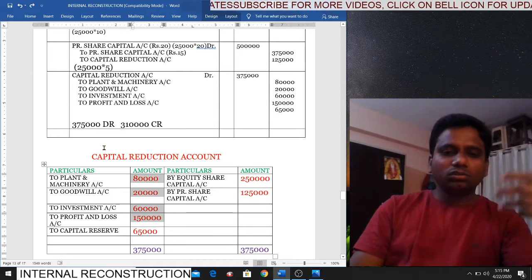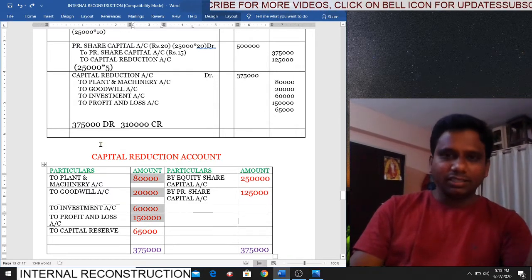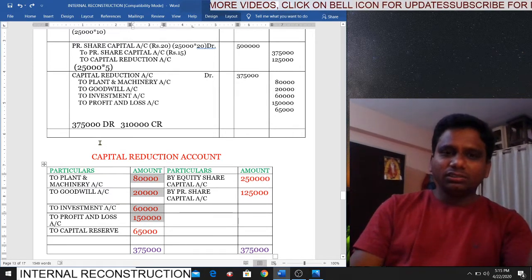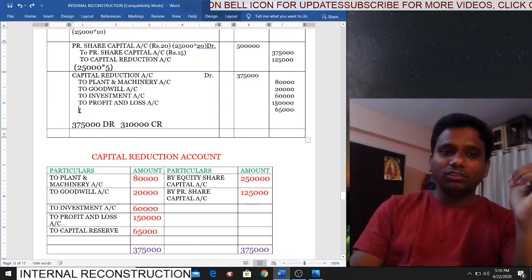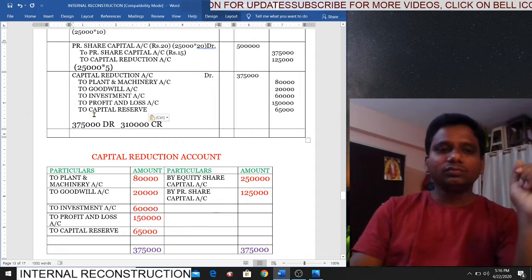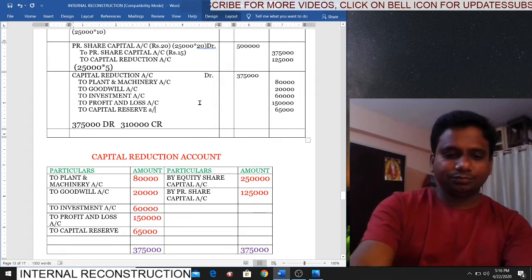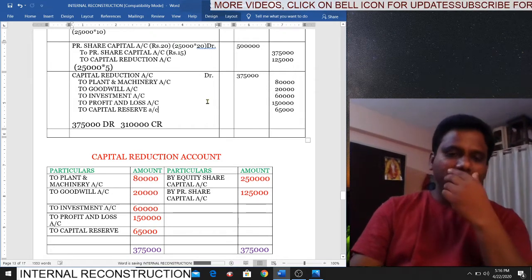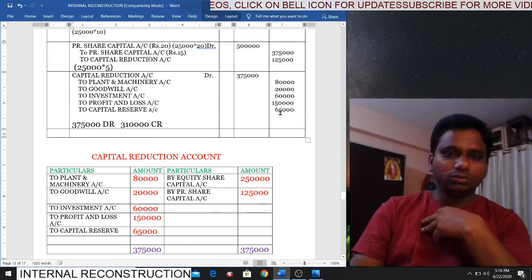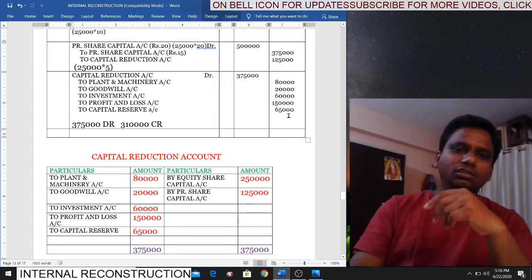So we have 65,000 more credit. I said, if there is any balance in the capital reduction account, that amount we will transfer to which account, students? Capital reserve account. How much? 65,000. This is the third entry.